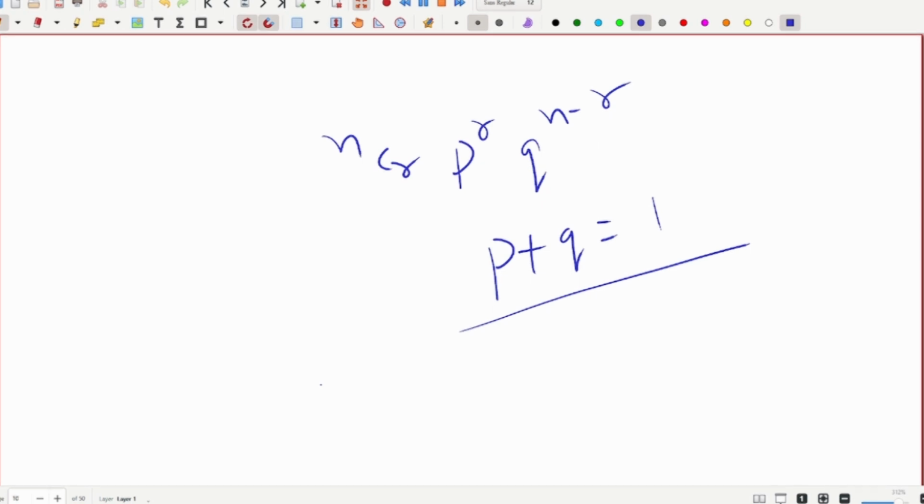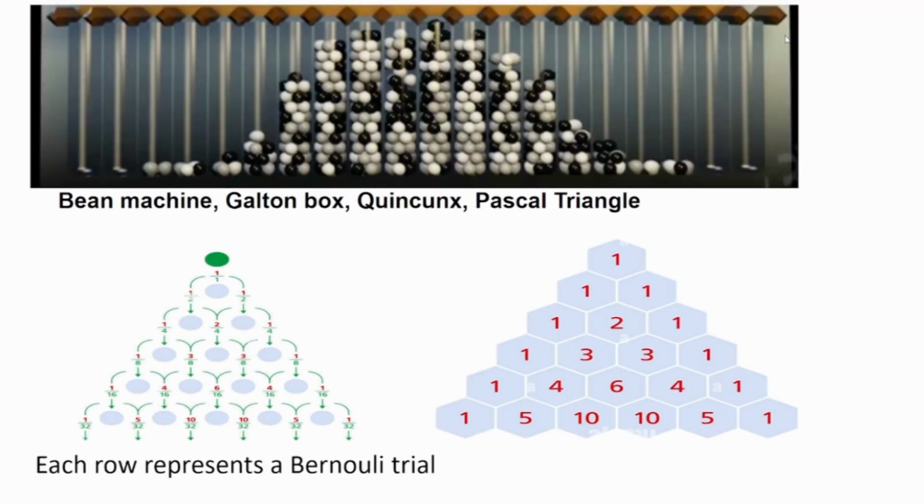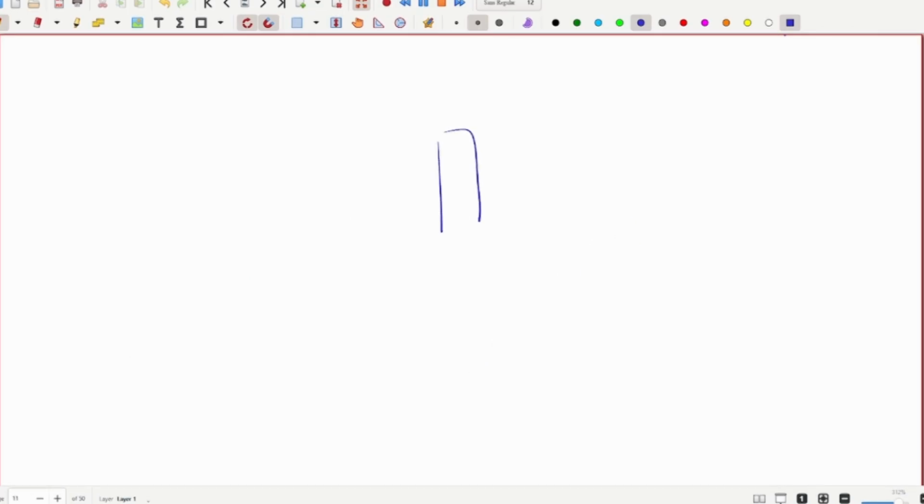Now what does the distribution mean? Let me show you the photographs. As you can see, the middle values will get most of the balls, and as you expand it, irrespective of the number of slots or trials you have, there will be an image like a histogram like this.